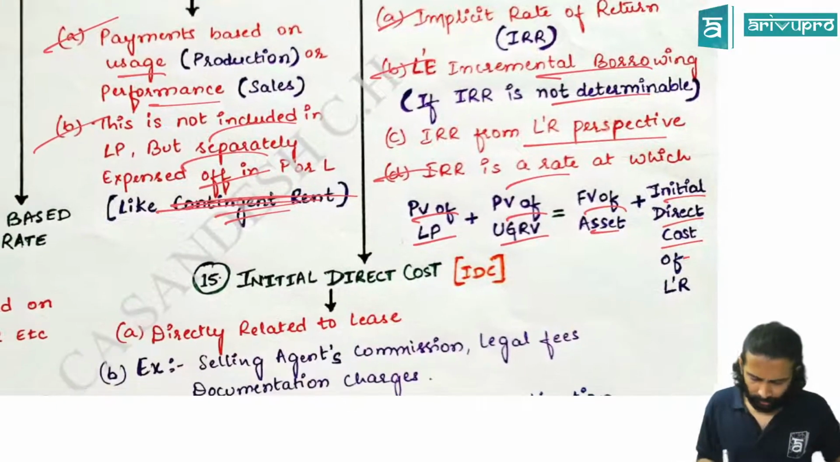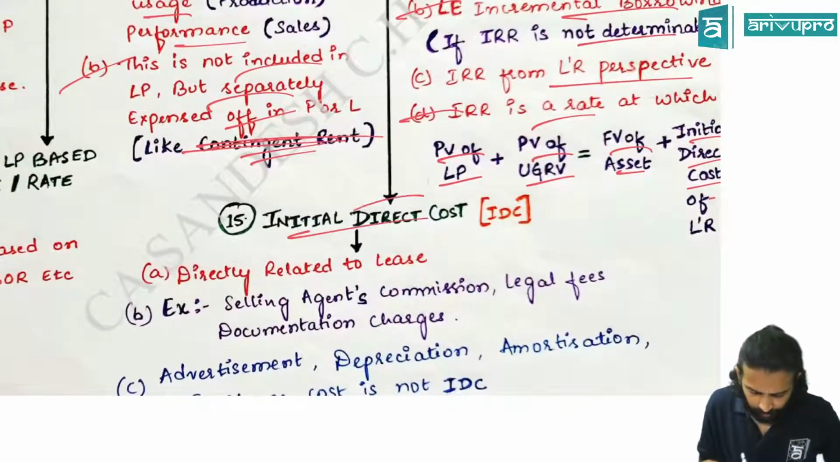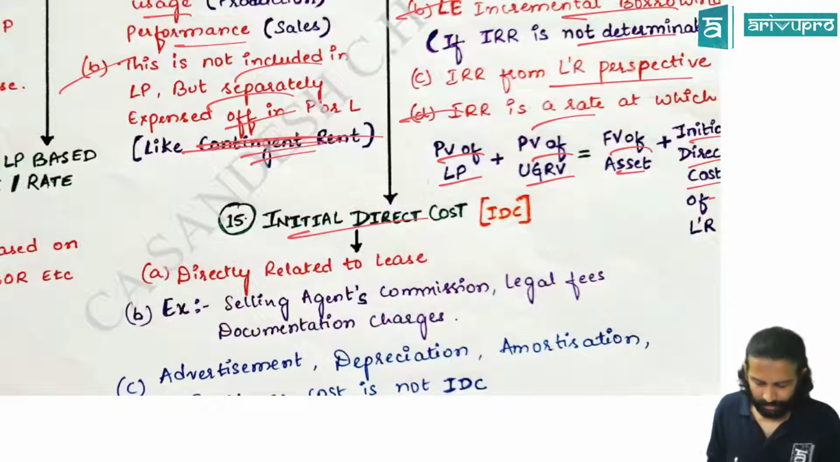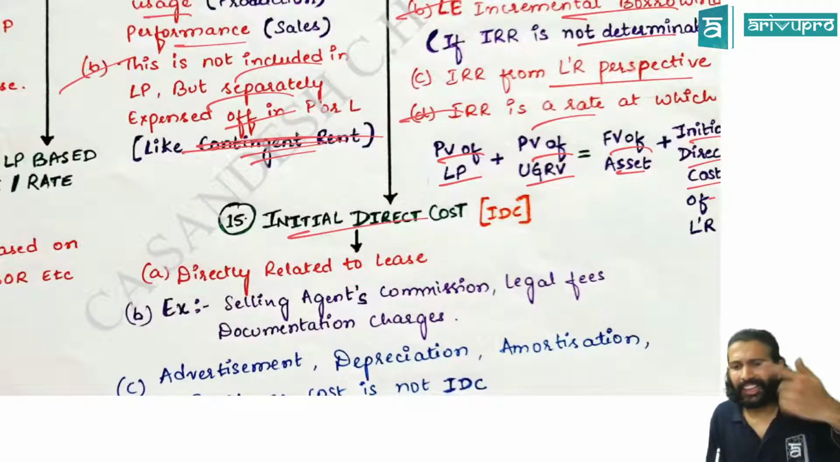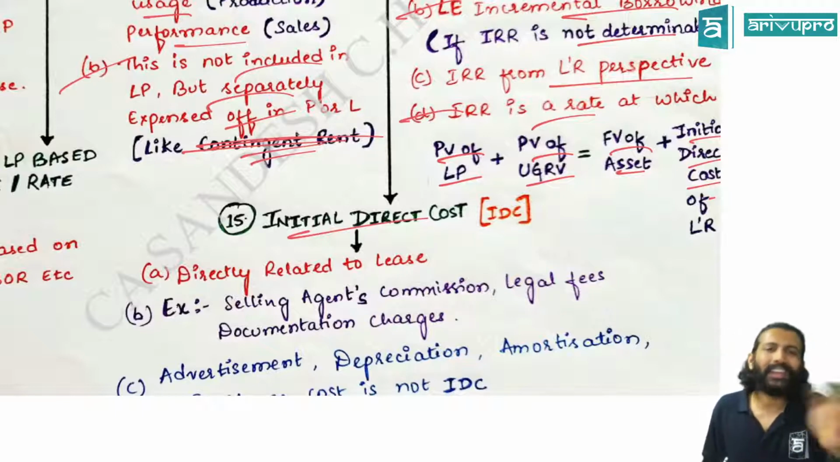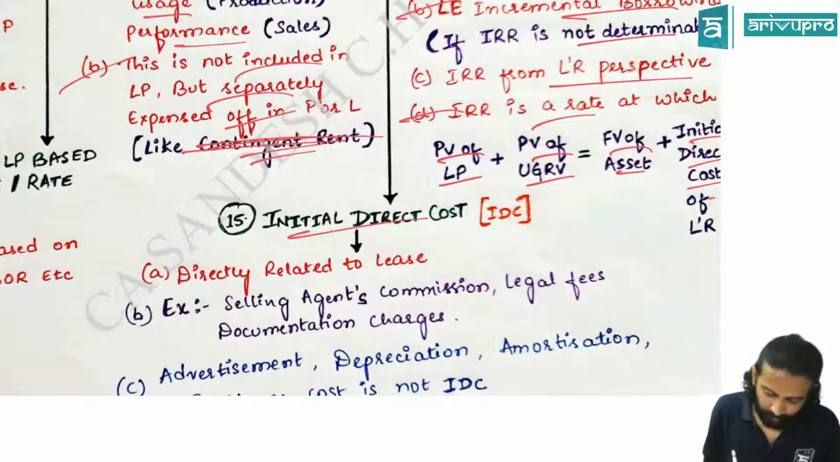And then we saw IDC, initial direct cost. Initial direct cost means it's a cost directly related to the lease arrangement. Basically an incremental cost. If the lease is there, this cost is there. Otherwise, this cost will not come. Correct? Then we already know this.